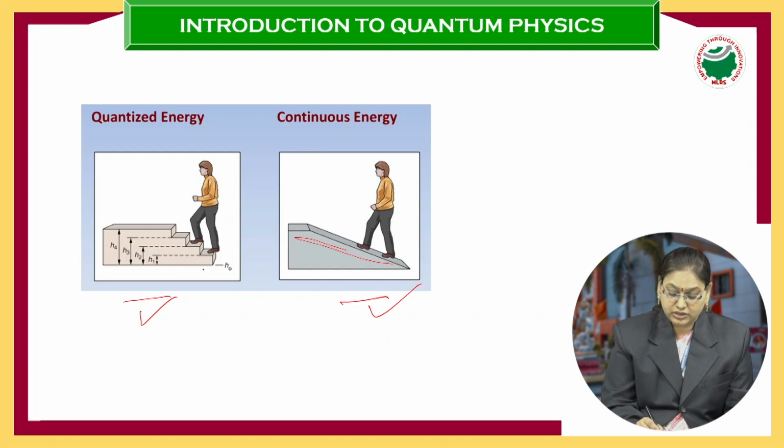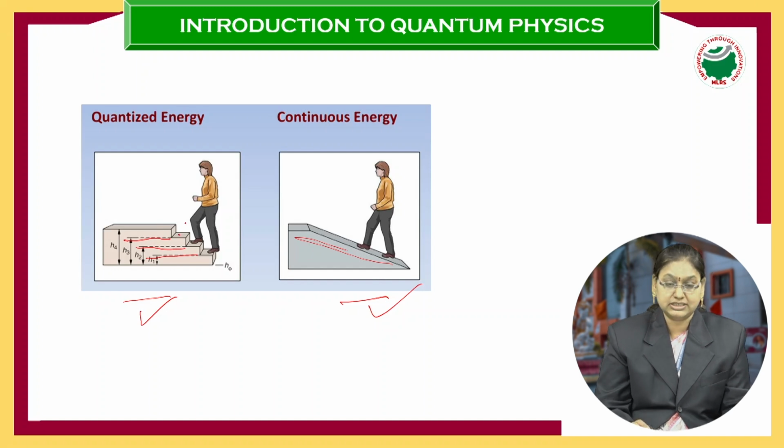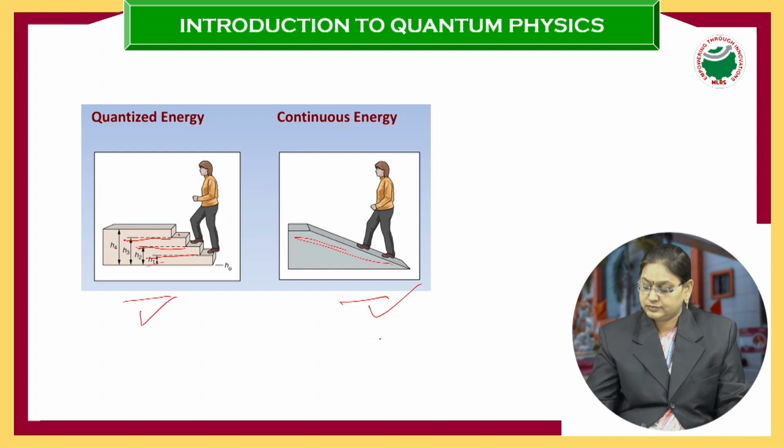For example, here n is equal to 1 means h nu, so this is your h1. Here you have one electron. N is equal to 2, h2. One more electron is present here. For n is equal to 3, h3. One more electron will be present here. So in between h1 and h2, we will not find any electron.